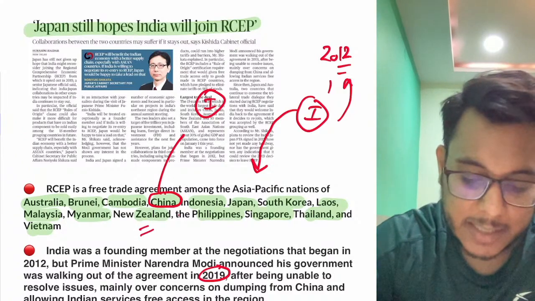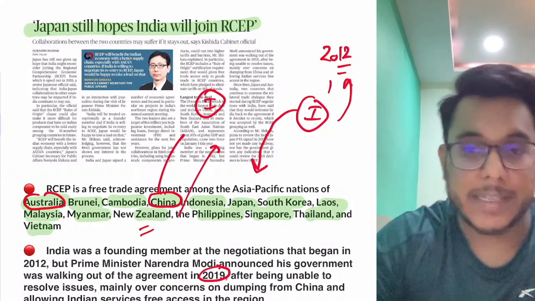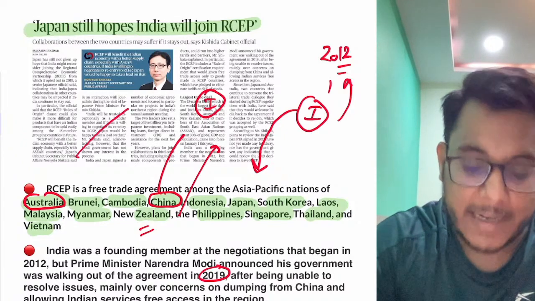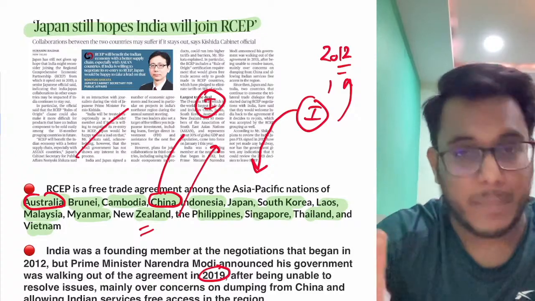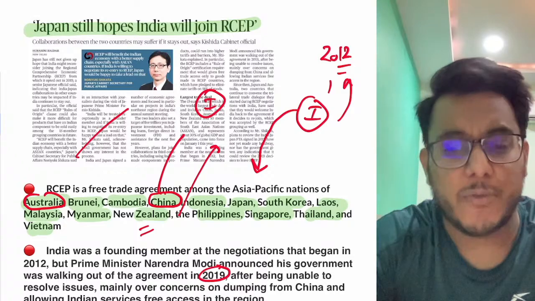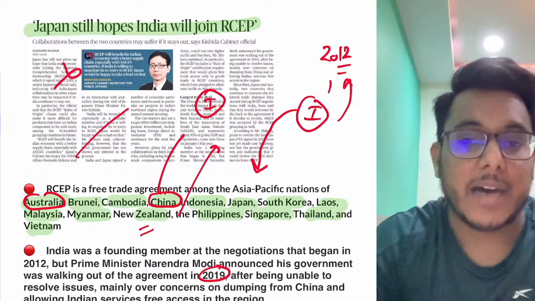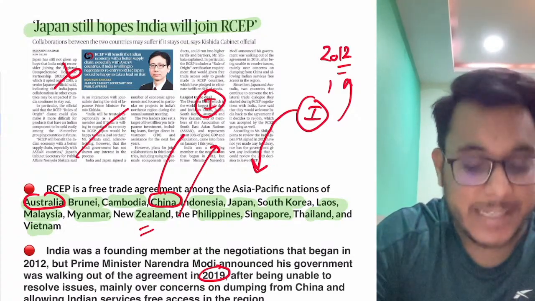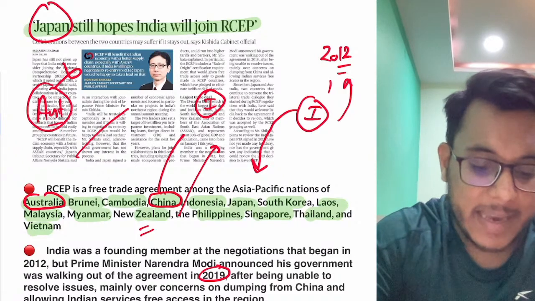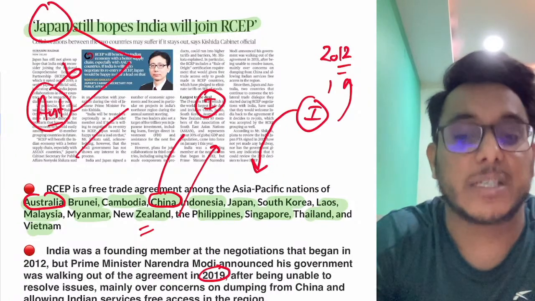Moreover, countries such as New Zealand and Australia have a very thriving dairy sector, and their dairy sector would get access to Indian markets, and Indian dairy farmers would then suffer. So there were many such reasons. We thought that we would not get much benefit from this RCEP. We dropped out of the RCEP in 2019, and since 2019, Japan as well as Australia have from time to time sent invitations to India saying that you should join the RCEP, you will get much more benefit.